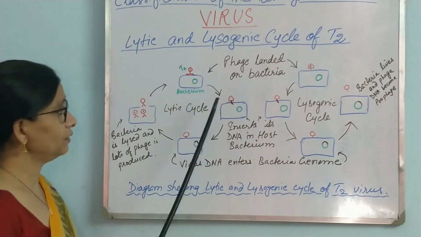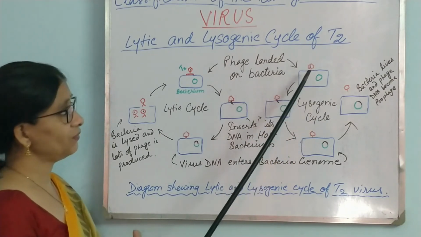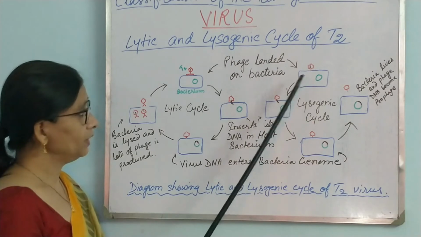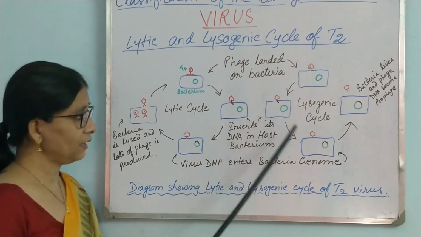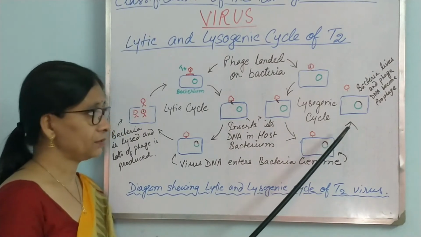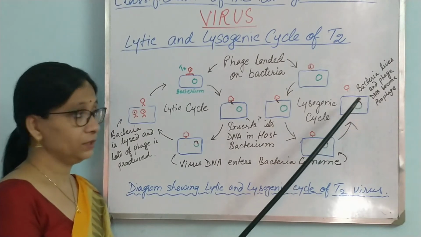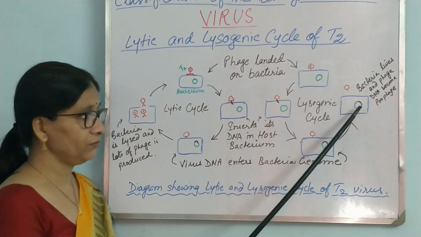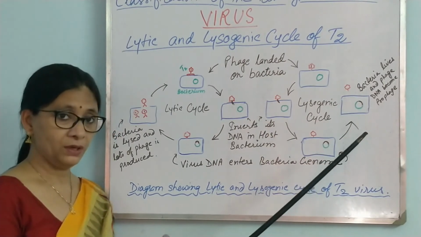So this is, then, the lysogenic cycle. Here, a phage has landed on the bacterium and inserted its DNA into the bacterial cell. The DNA unites with the genome of the bacteria, but it stays there like that. The DNA of the phage is now known as a prophage because it has entered the bacterial genome.